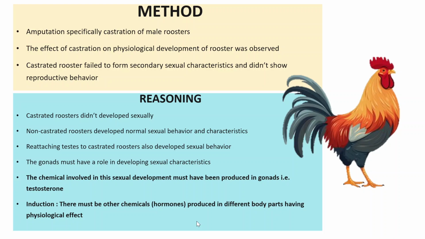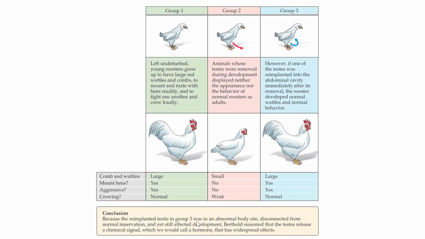And like testosterone, there are other hormones in different body parts. So the experiment can be summarized as follows: group one, intact gonads, good sexual development; testes removed, no sexual development; and testes reattached, sexual development.